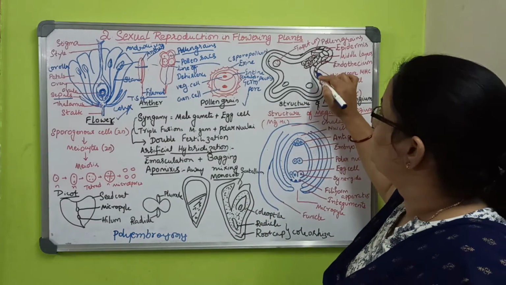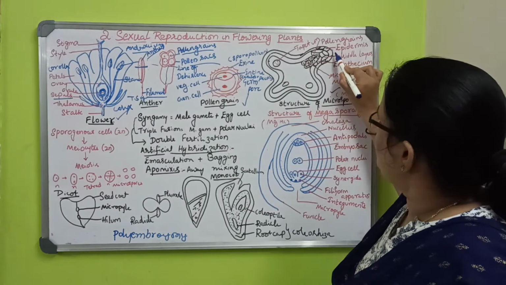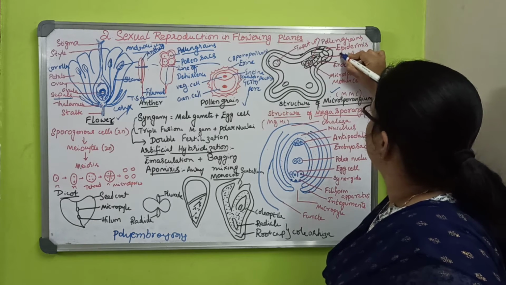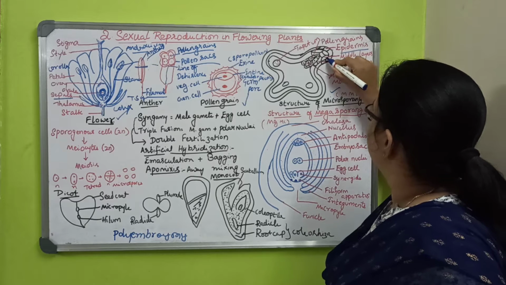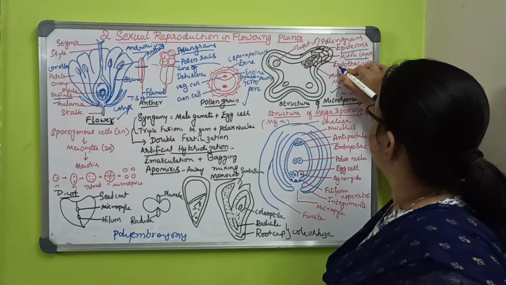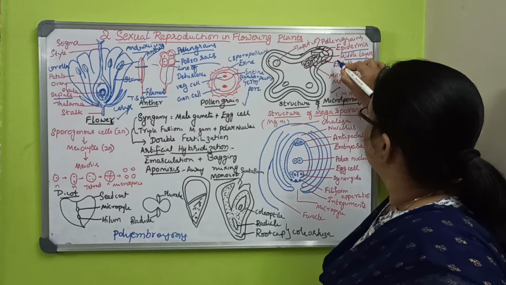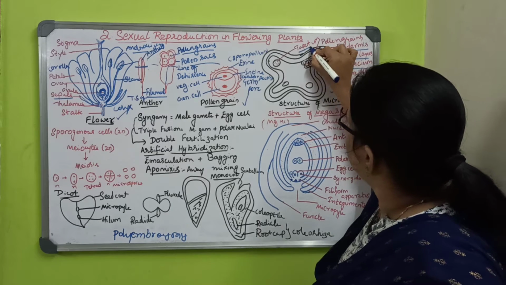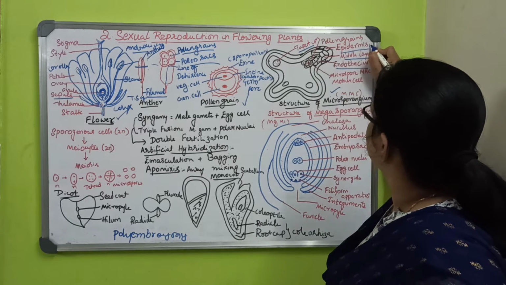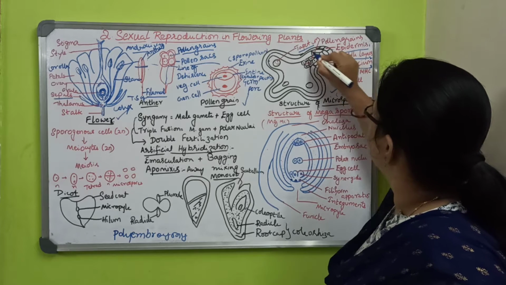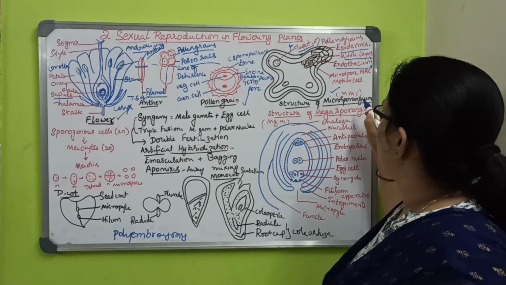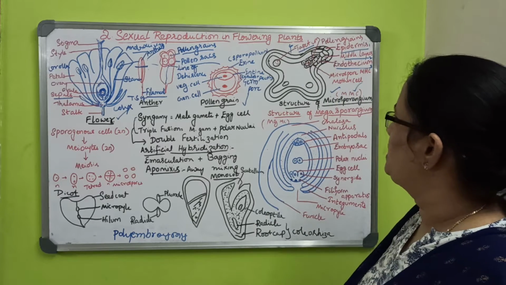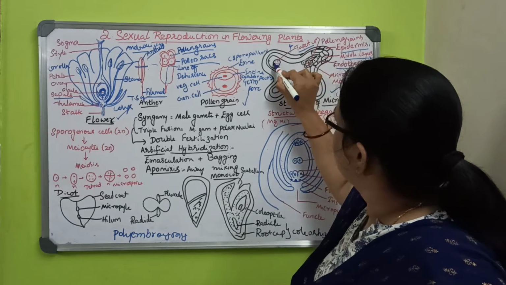The outer layer of the microsporangium is the epidermis. Then there are four layers: epidermis, middle layers, endothecium, and tapetum as the fourth. First one, second one, third one, and fourth one. From this the microspore mother cell forms. So this is the structure of the pollen grain.